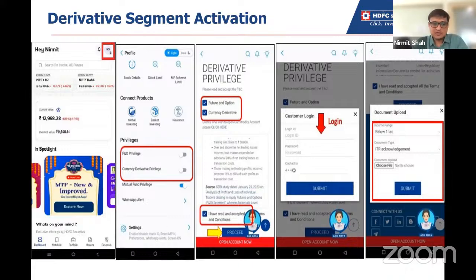So derivative is basically needed whenever you want to trade in futures and options, then the derivative segment should be there. It's an all-season product kind of thing. When the market is going up, when the market is going down, in all seasons you can trade in the derivatives and take advantage of the market.